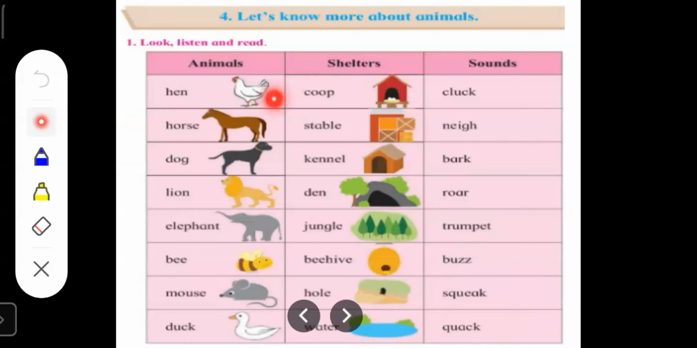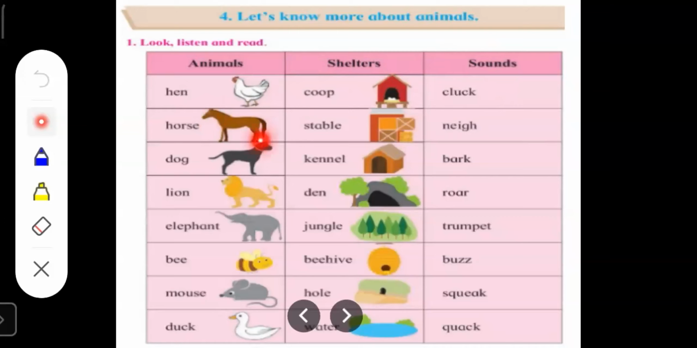This is a hen. This is also kept as a pet by many people. The shelter of a hen is called coop. The sound made by a hen is called cluck.